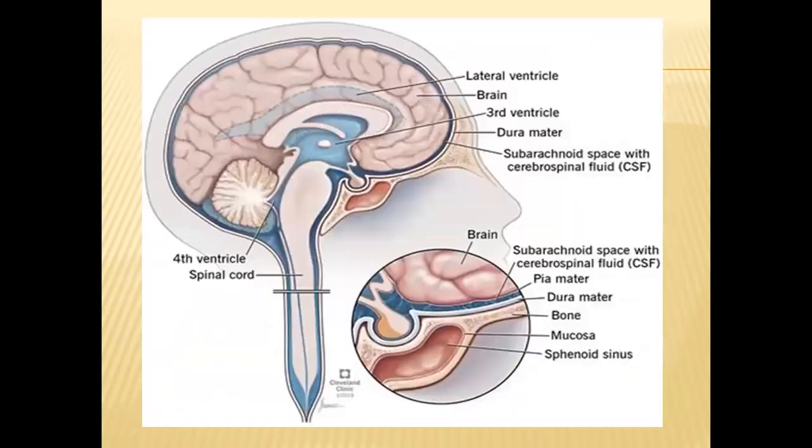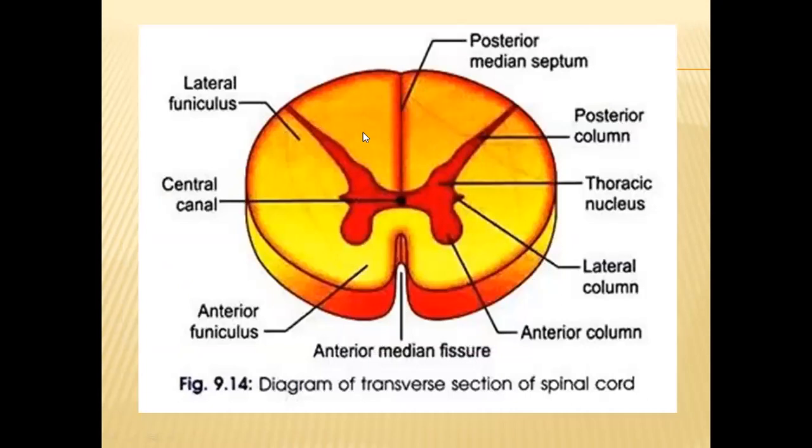This fluid will nourish, it will give nutrition to the nervous system, or the neurons present inside the brain and the spinal cord. The neurons present in the spinal cord and brain will receive nutrients from this cerebrospinal fluid only.